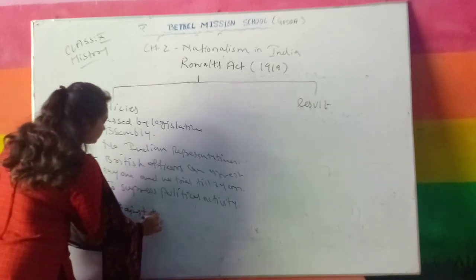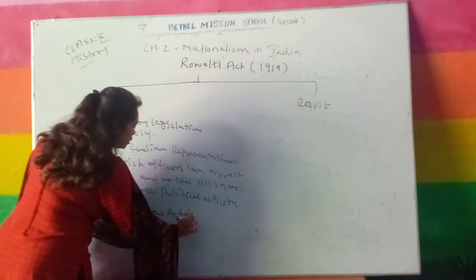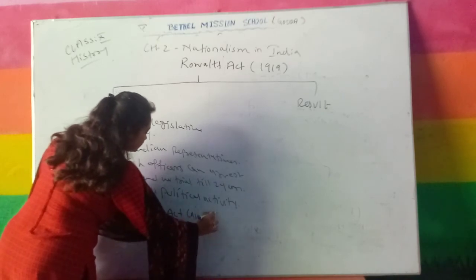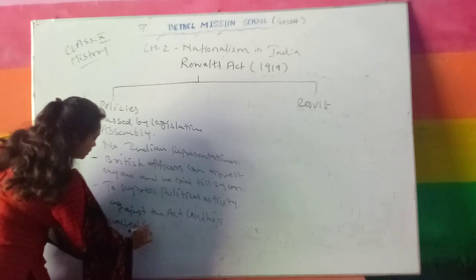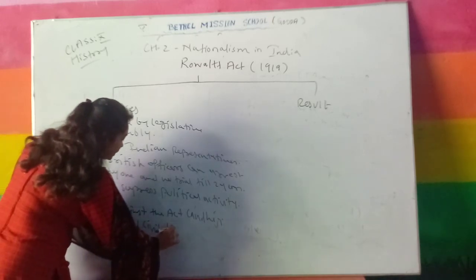Against the act, Gandhiji launched the civil disobedience movement.